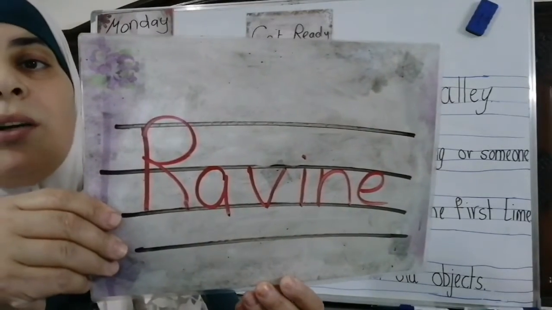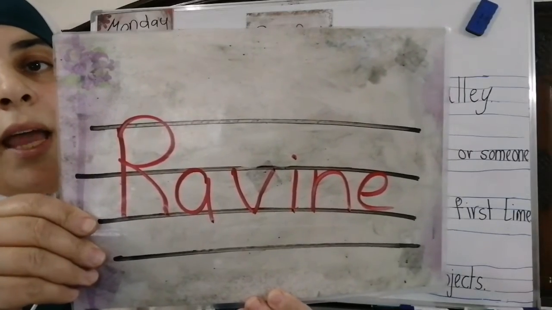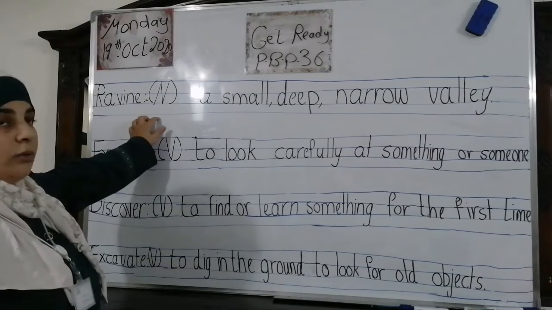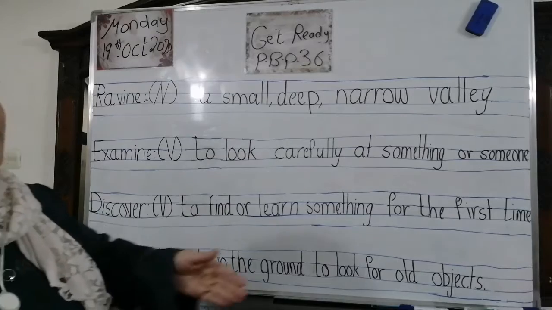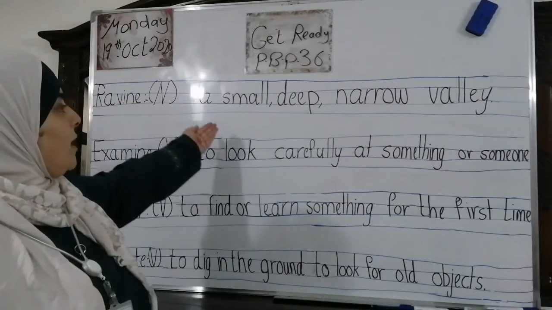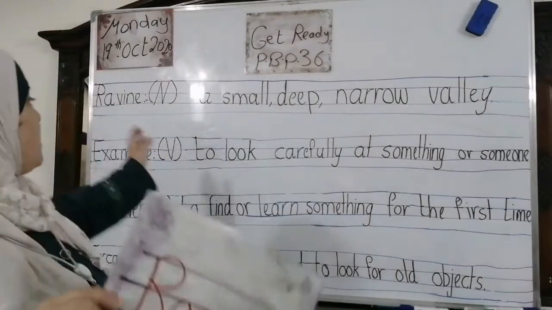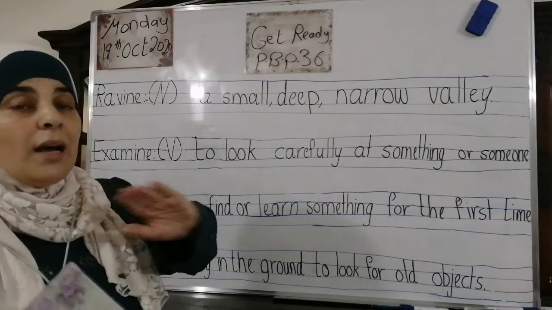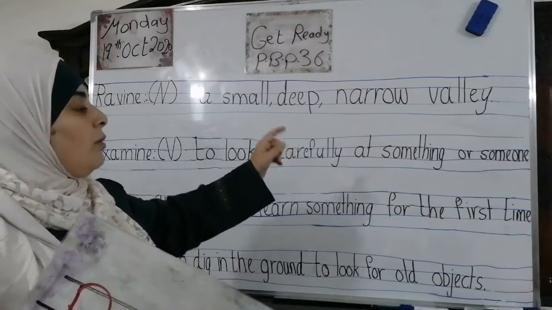What do you mean by this one? Ravine. Spell it: R-A-V-I-N-E, ravine. What do you mean by ravine? Of course, it's a noun. It's a small, deep, narrow valley. Again, what is ravine? A small, deep, narrow valley. For the last time, what is ravine? A small, deep, narrow valley.